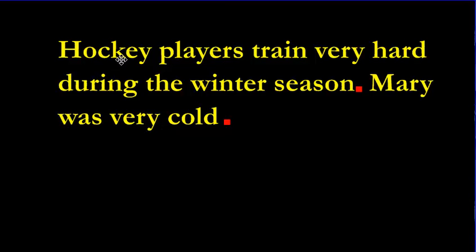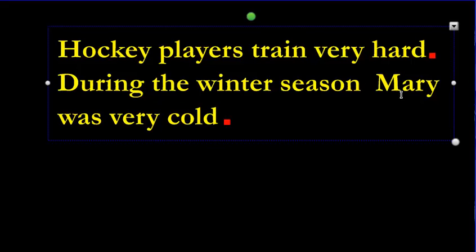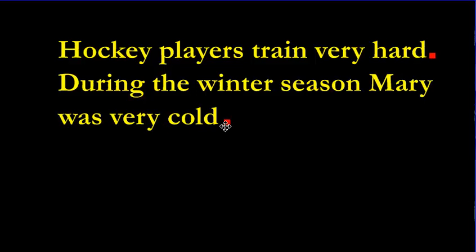First sentence, what's the subject in the first sentence? What are we talking about? We're talking about hockey players. What about them? They train very hard during the winter season. Or we could say, hockey players train very hard. That's still a complete sentence. The subject's the hockey players. The predicate is that they train hard. The second sentence would have to be, during the winter season. You see how this is flowing together. During the winter season, Mary was very cold. That also makes sense. They're both fine. It doesn't really matter. But you write your favorite one. Or hey, write them both if you'd like.